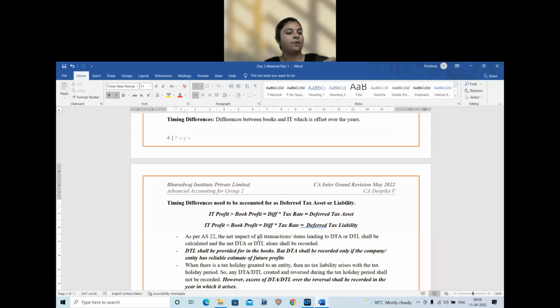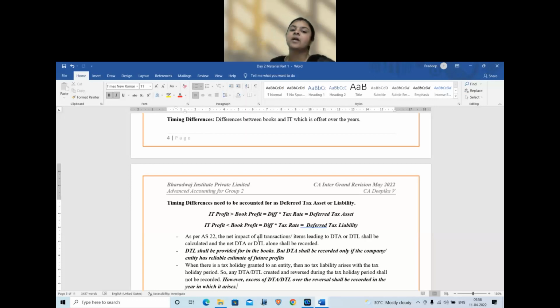So suppose income tax depreciation is 20,000, books depreciation is 10,000. So in income tax, depreciation is high. Therefore, profit as per income tax will be low. So remember this rule. Never compare the expense or the income. Go by the profits logic.